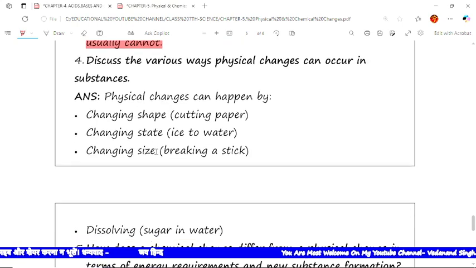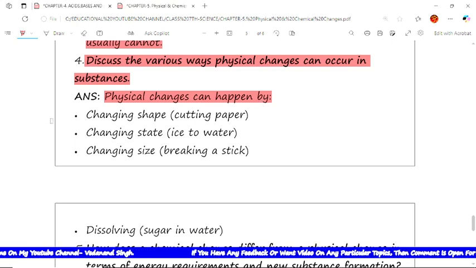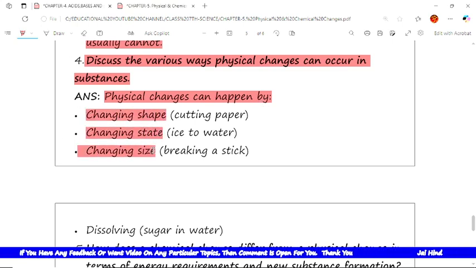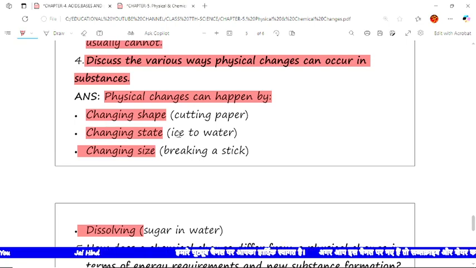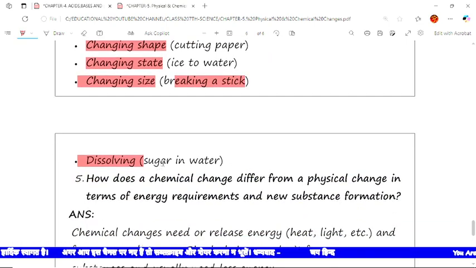The fourth question is: discuss the various ways physical changes can occur in substances. The answer is physical changes can happen by changing the shape, changing the state, changing the size and dissolving. Changing the shape means cutting paper; ice melting is a change of state; breaking sticks means a change of size; and sugar in water is dissolving.